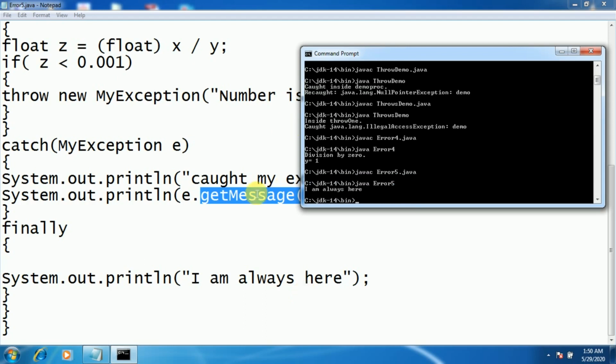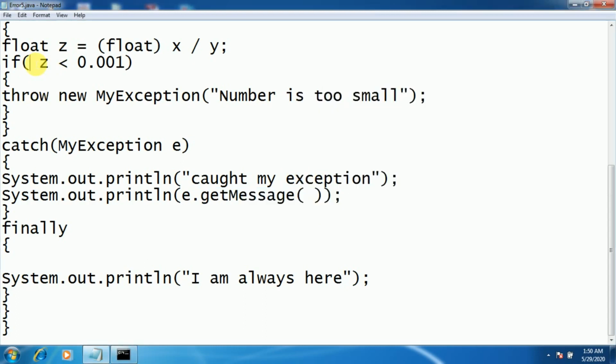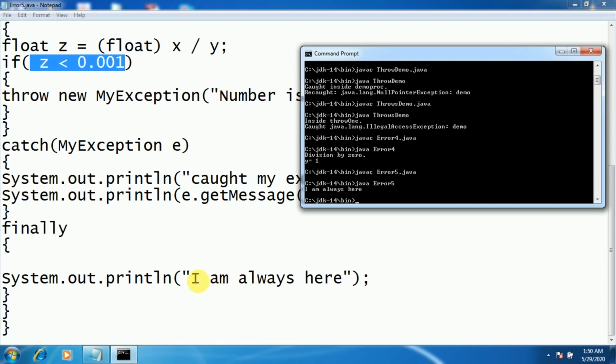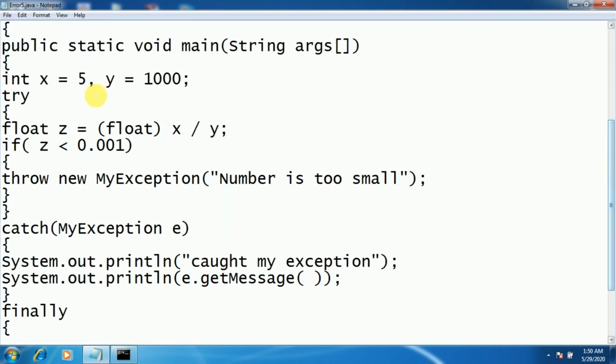Okay, you see here what it has shown you as the result. I am always here. Why? Because whatever the condition we have specified within a try, it's not true. Because 0.005 is not less than 0.001. That's why it has not thrown you the exception. It has only shown you the statement which you have included inside a finally block, that is I am always here. Now what I do, I will change the value of x from 5 to 0.